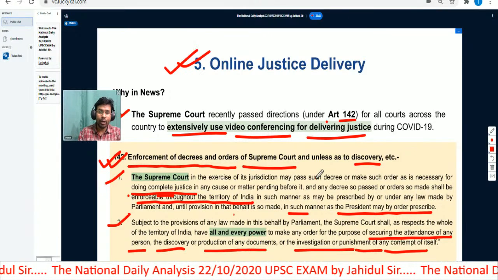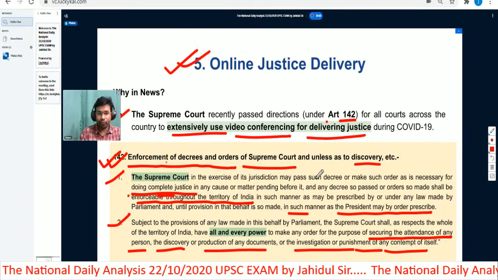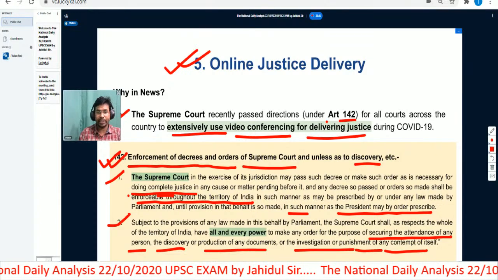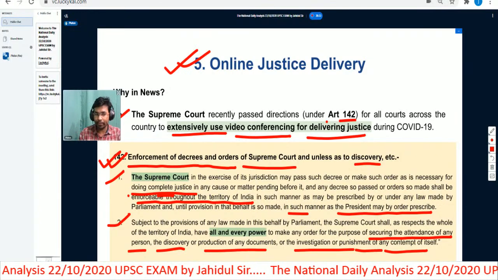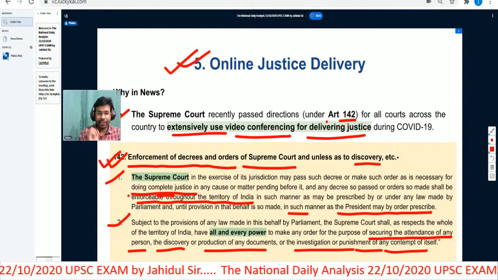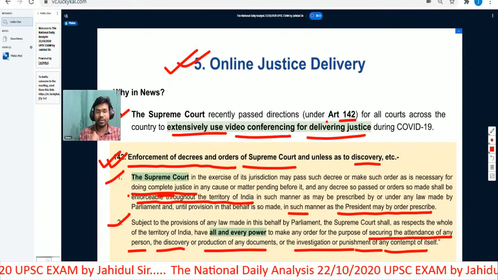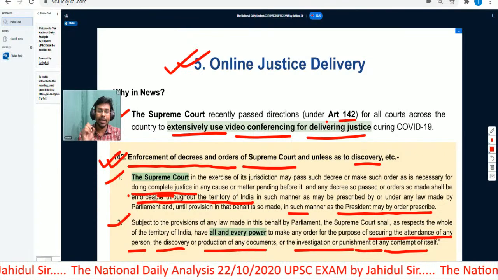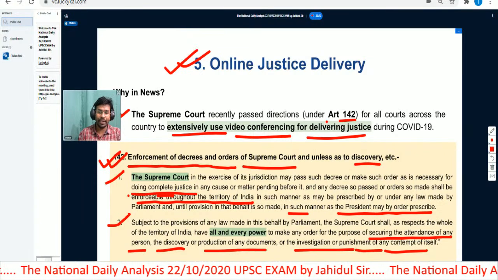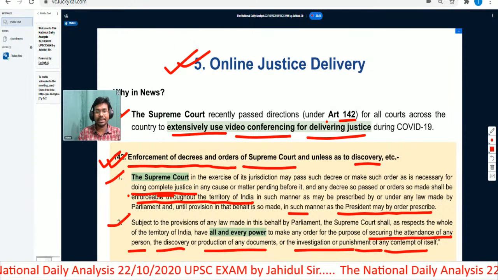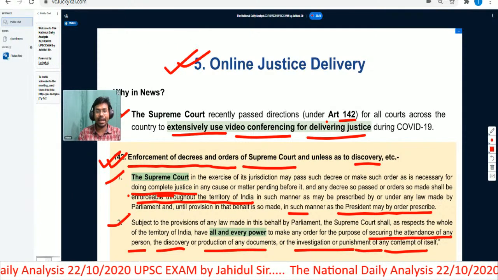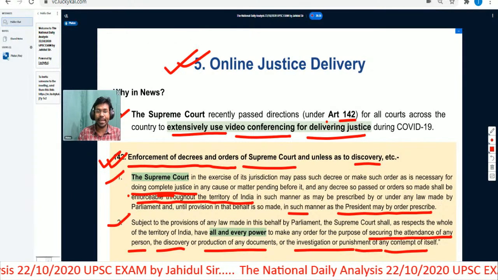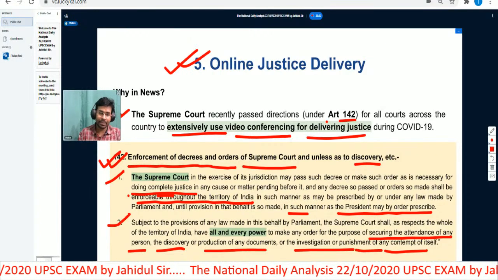Okay, so I hope you understood about Article 142. Article 142 gives wide-ranging power to the Supreme Court of India for doing complete justice, and the orders or decrees that are passed by the Supreme Court of India are enforceable throughout the territory of India. Okay, and they have every power to make any order for the purposes that I have discussed with you now.